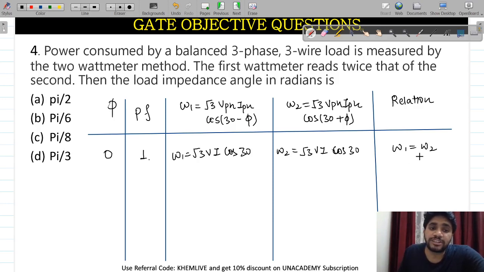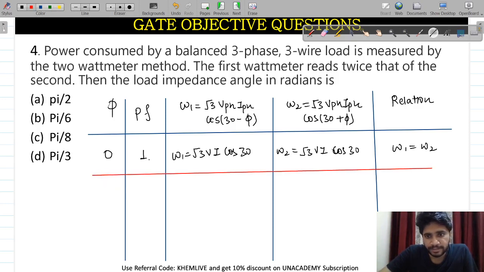In most examinations, a number of questions are asked in such a way that give me the value of power factor for which wattmeter 1 and wattmeter 2 readings will be the same. Okay, this is the first point of consideration for us. Now the second point of consideration I am just about to tell you.